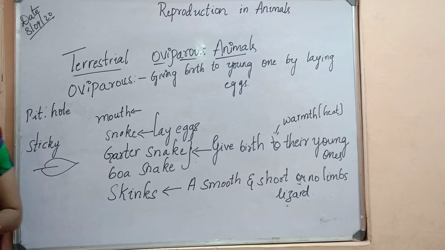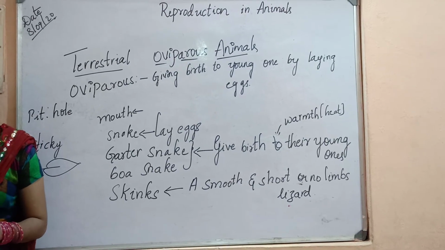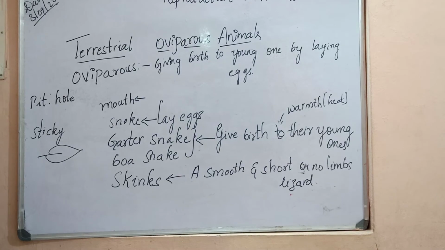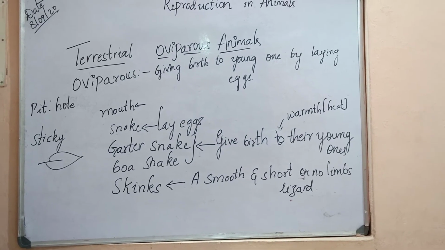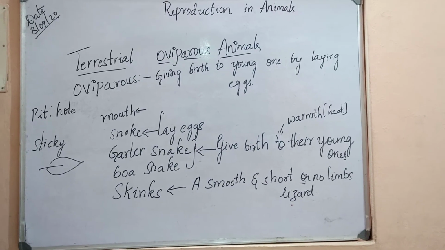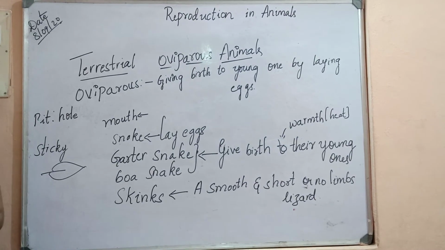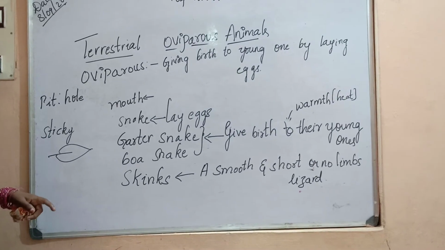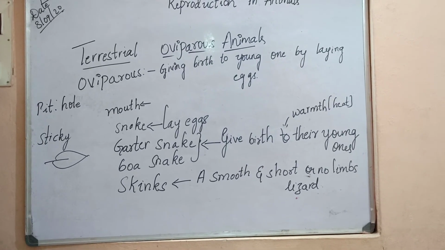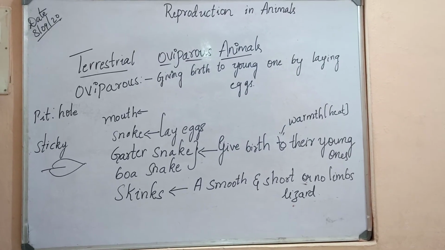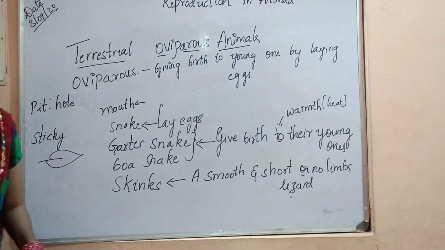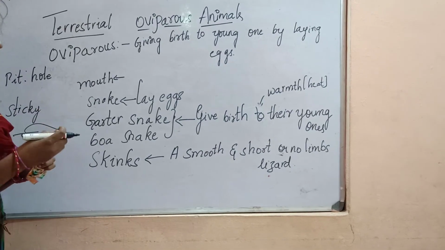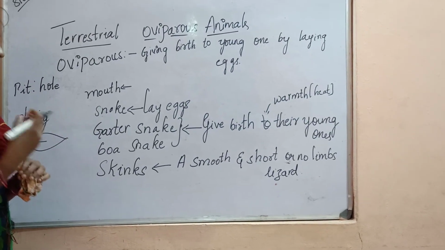Next, butterflies, bees, beetles, houseflies, stick bugs, grasshoppers and others are insects that lay eggs, while cockroaches and aphids are insects that give birth to young ones. Almost all insects like butterflies, bees, beetles, houseflies, stick bugs and grasshoppers lay eggs and they hatch out.